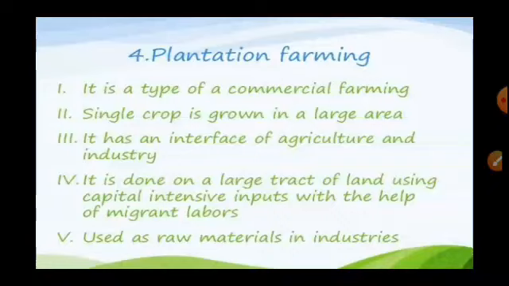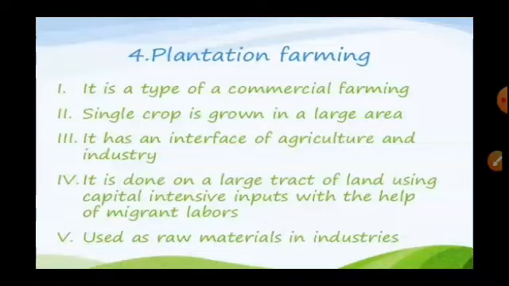It is also a type of commercial farming. A single crop is grown in a large area. It has an interface of agriculture and industry. It is done on a large tract of land using capital intensive inputs with the help of migrant laborers, and the crops are used as raw material in industries.